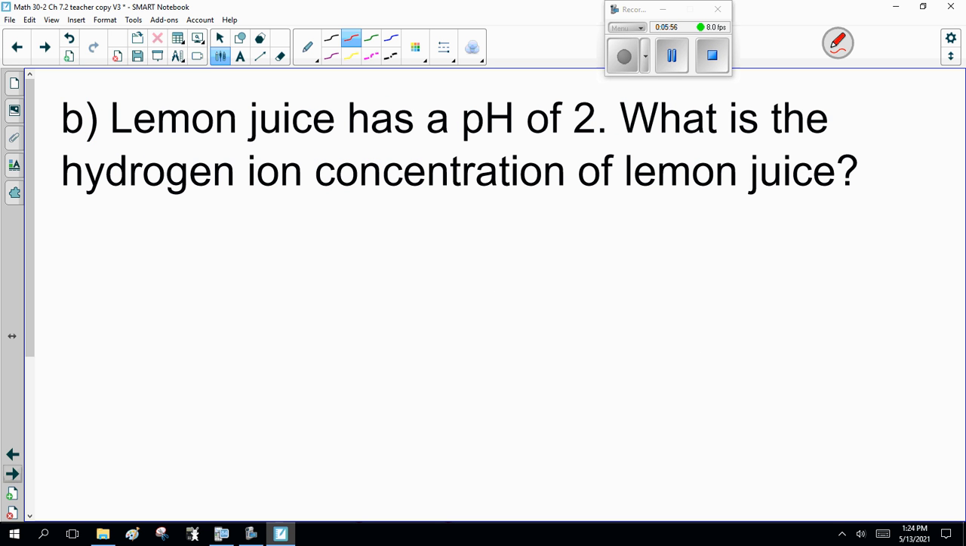Now, lemon juice has a pH of 2. What is the hydrogen ion concentration of the lemon juice? The pH is minus the log of the hydrogen ion concentration x. Now, this is a trick. I want you to pay very careful attention here because I promise you you're going to see it again. The pH is 2.